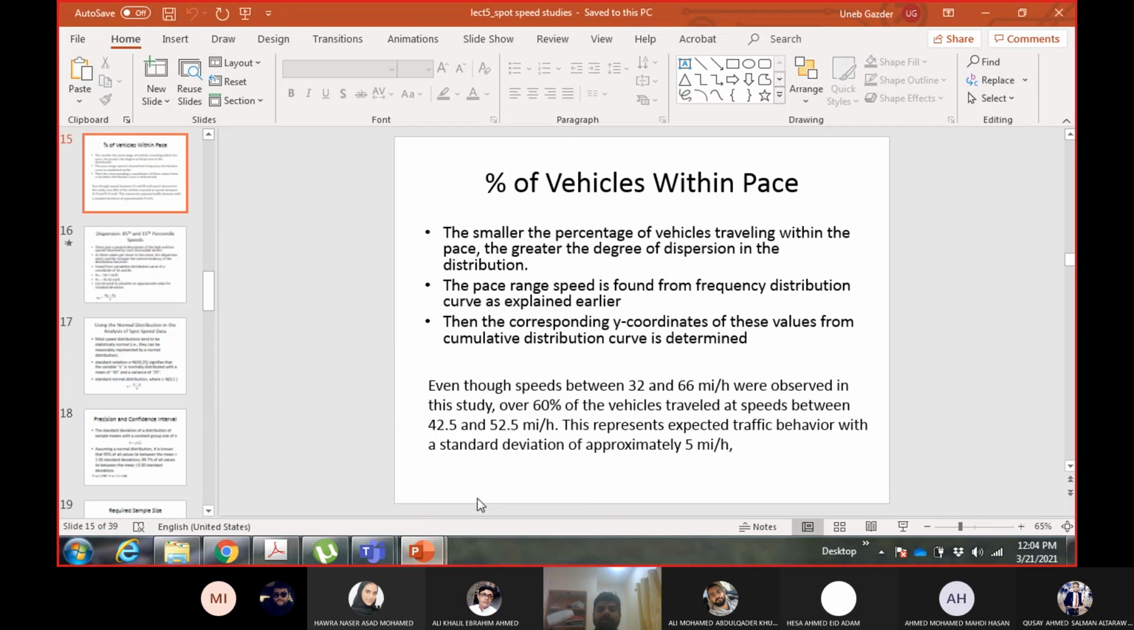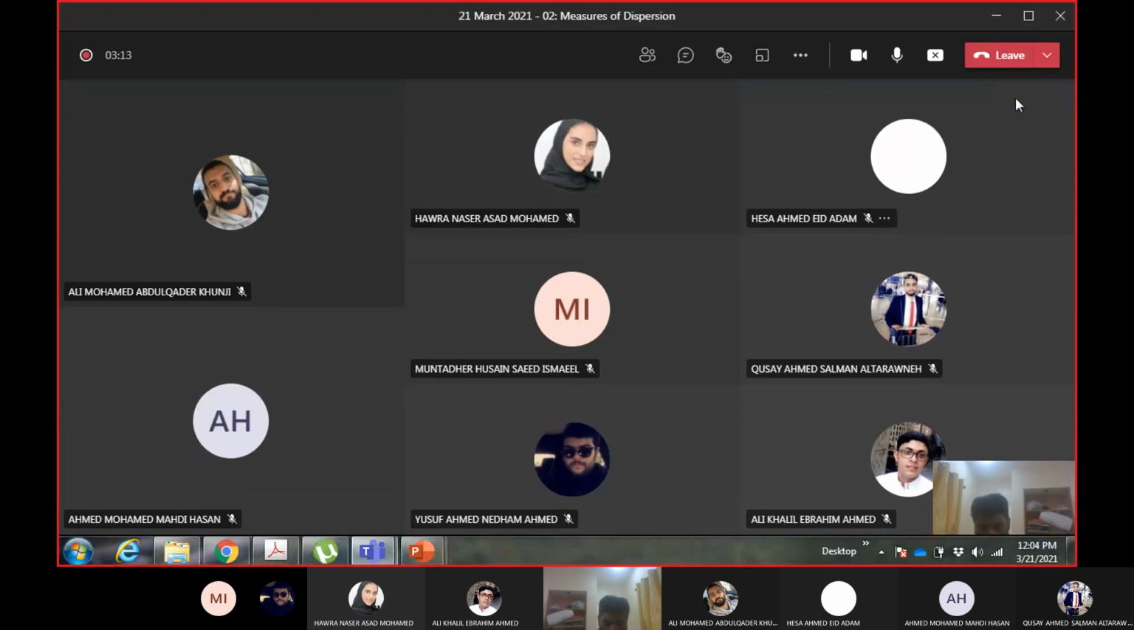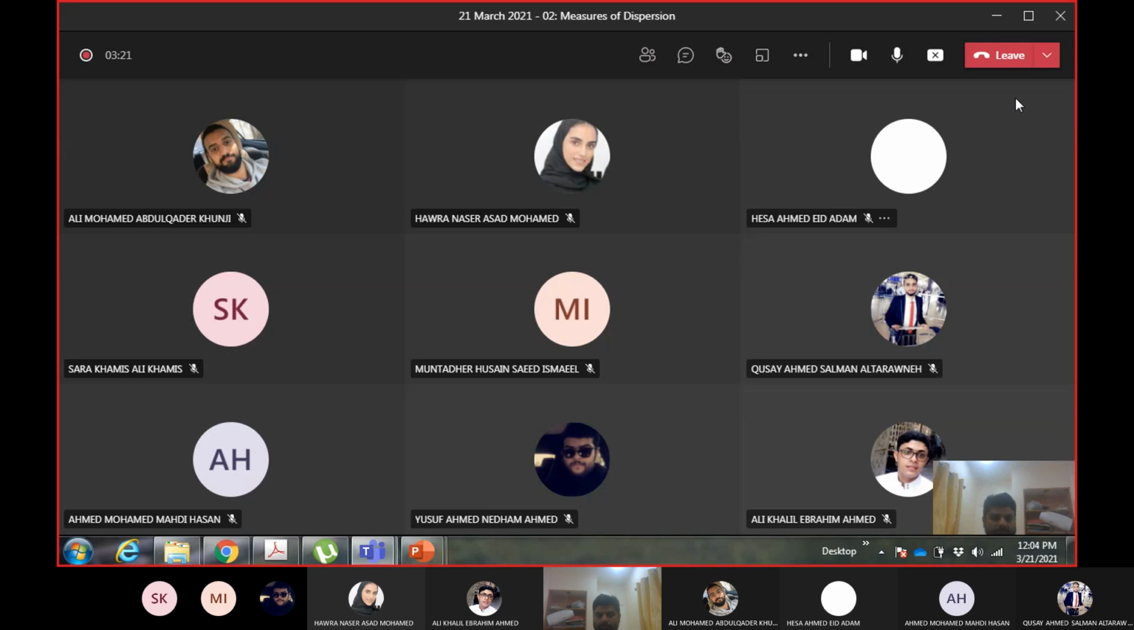Today we'll start the discussion with percentage of vehicles in the pace range. So first of all, tell me, what do we mean by pace? Pace means what? Pace was a range, and we calculated that range in the last lecture. So what does it mean? Pace means what?